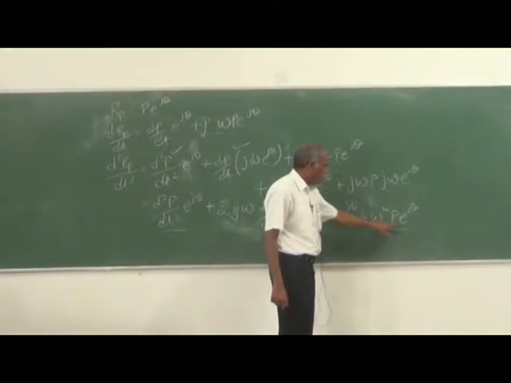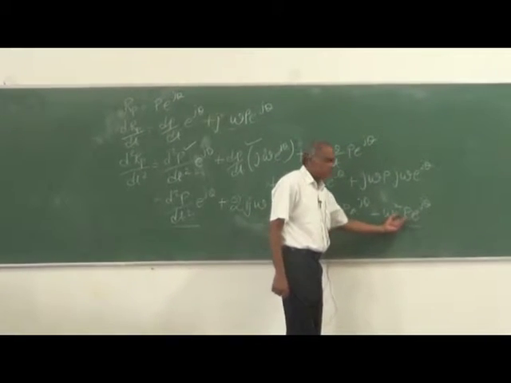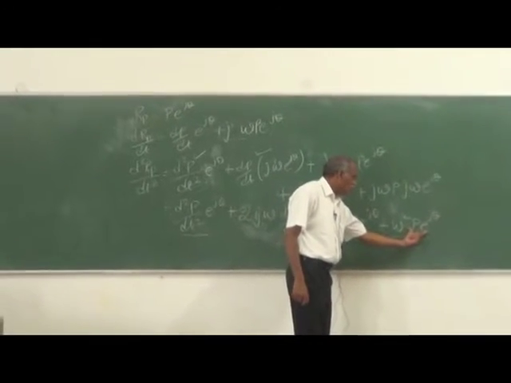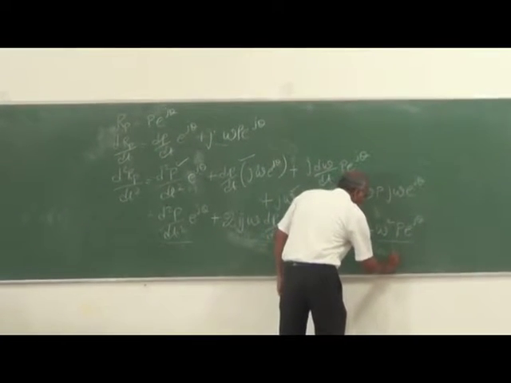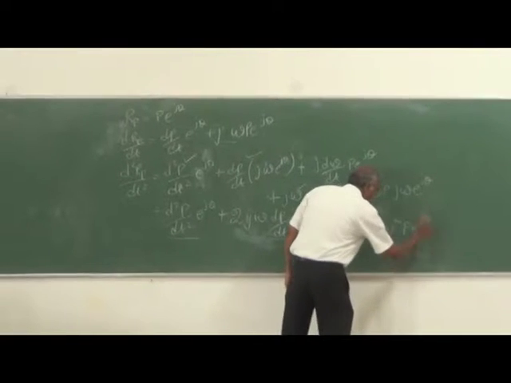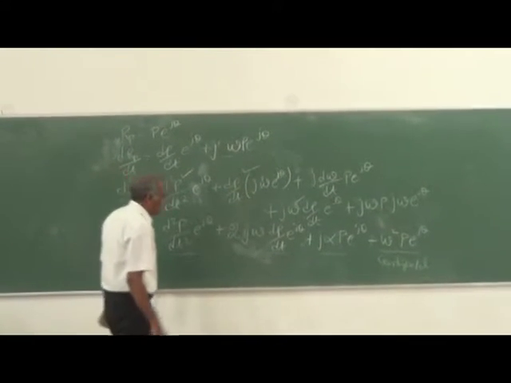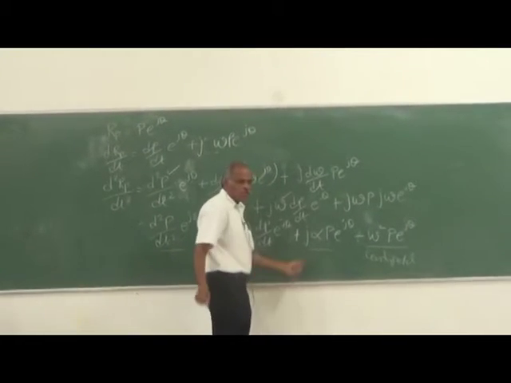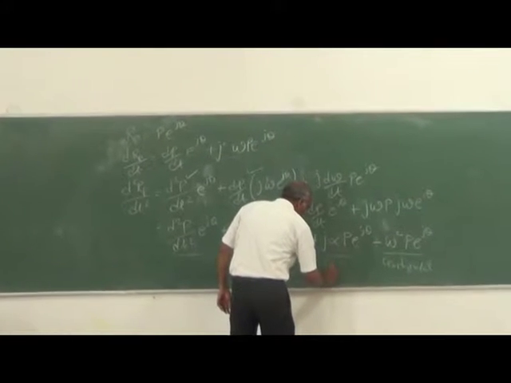This term is minus omega square p e power j theta, that is r omega square, where r is like a position vector. This is the centripetal acceleration. Then this is alpha, that is the change in the magnitude of angular acceleration.